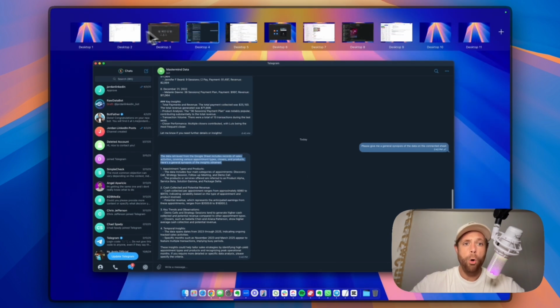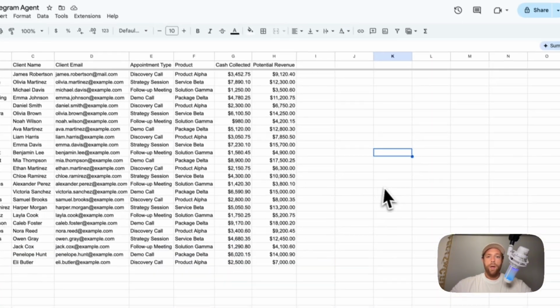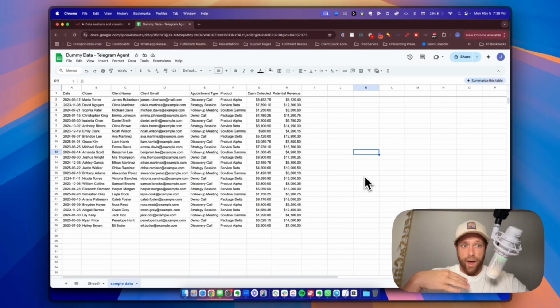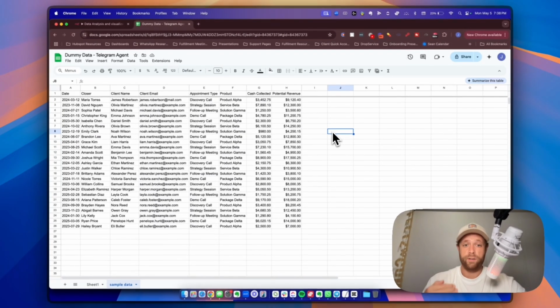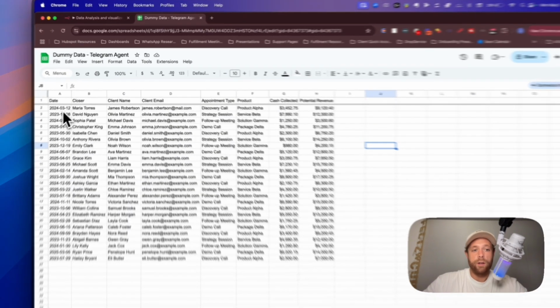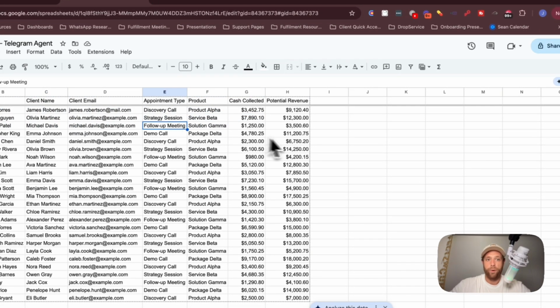Now, all we're going to do is we need to structure the data sheet first. So the goal here is to have a simple sheet with a running tab. So you can see here, we have date, closer, client name, client email, appointment type, product, cash collected, potential revenue. Now you can have whatever headers you want, but we want it to be a running tab. We don't want spaces or a bunch of random stuff in there. And then you can see, we just have some dummy information here. We have our products, our cash collected, our appointment type.